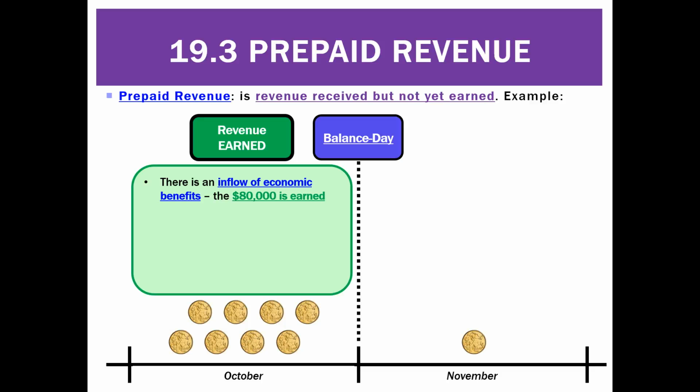And why is that a revenue? Because there's been an inflow of economic benefits. There's $80,000 being earned here. There's an increase in assets, the cash account, and there's going to be a subsequent increase in owner's equity.